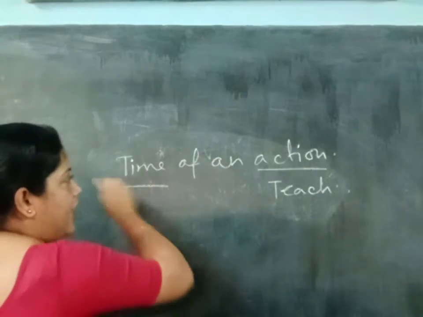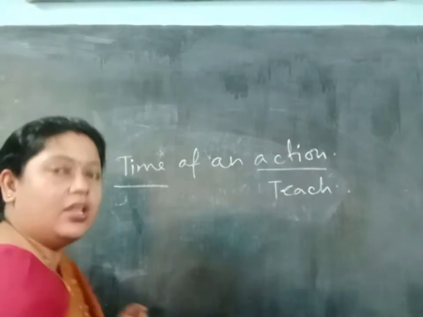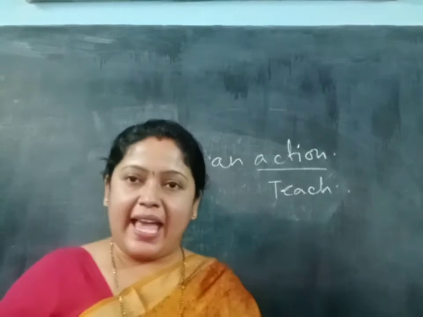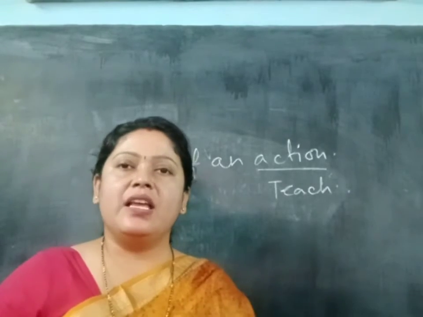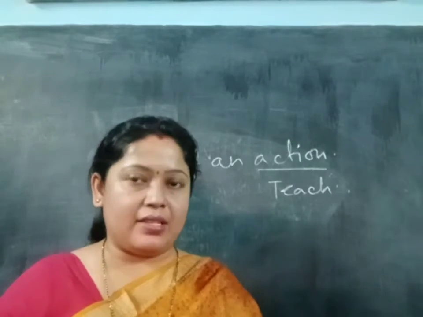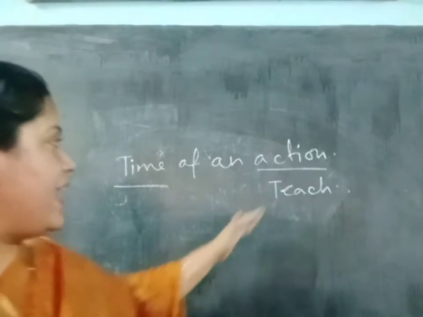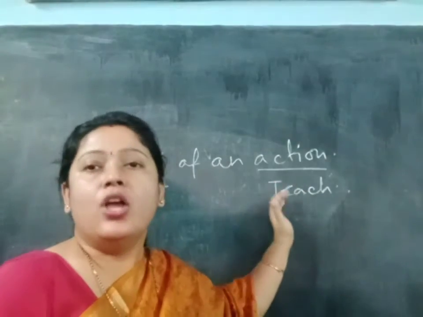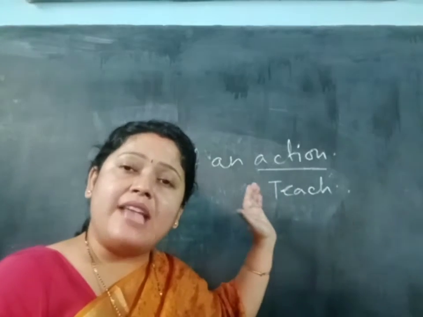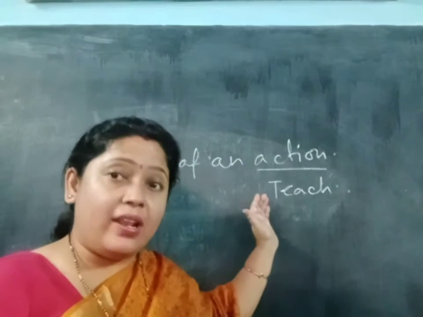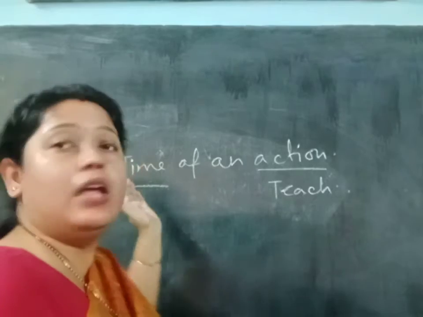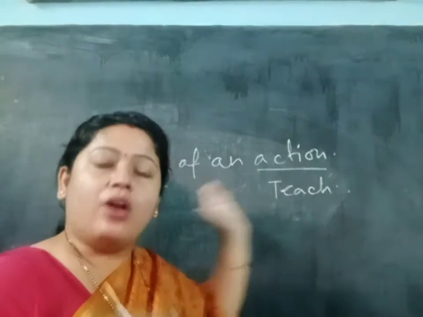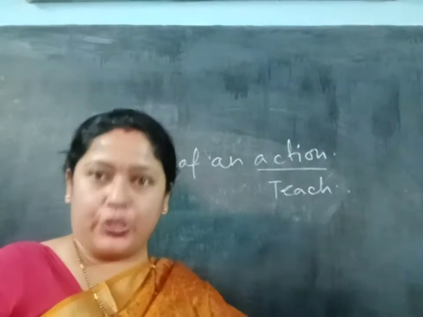So the time of the action is called the tense. According to this definition, we can say that tense is divided into three parts. Suppose if I say teaching, this word teaching is an action verb. This action is done by me, and I am doing that right now. Or suppose yesterday I taught you.